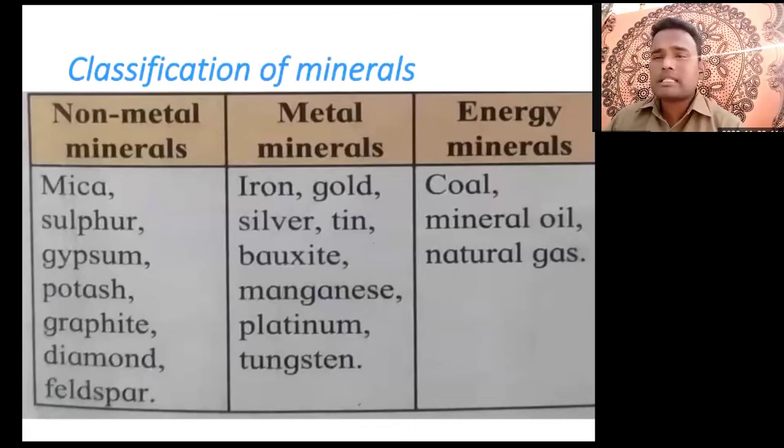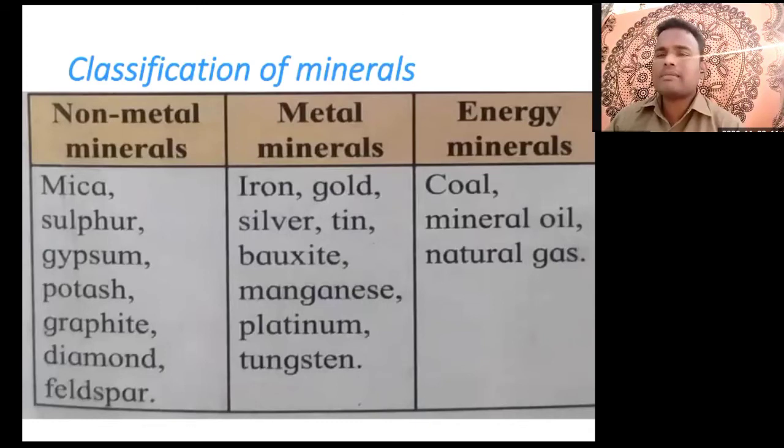After burning these minerals, we can get energy. We can get heat. Supposing we are cooking, what are we using? Gas. Okay, that is CNG. Or CNG we are using for the vehicles. Coal is used in a large proportion in the kiln. Then mineral oil, that is petrol, diesel, kerosene. Natural gas we are using for cooking as well as for the vehicles. So after burning these energy minerals, we are getting energy.